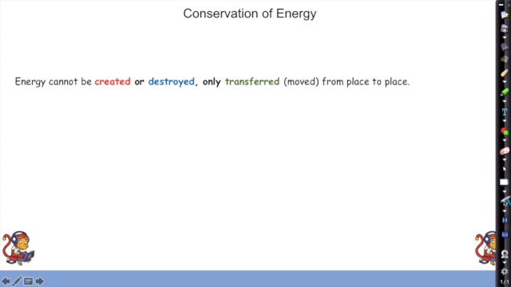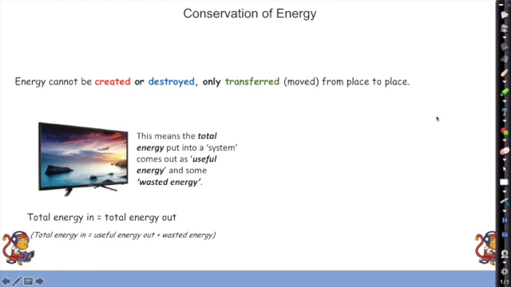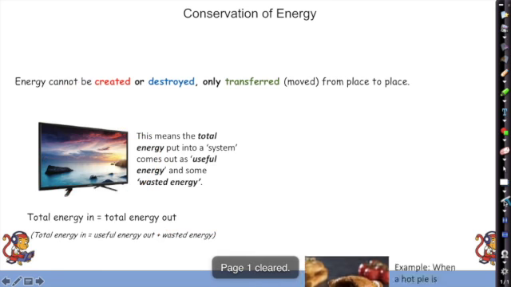Okay, so energy cannot be created or destroyed. It can only be transferred from one place to another. So this means that the total energy I put into a system has to come out as either useful energy or some wasted energy. So the total energy I put into my TV is the same as the total energy that comes out. And we've got to include there our wasted energy as well. So not only will light and sound be coming out of the TV, which is really useful, out the speakers and the screen, but there will also be some wasted heat energy that comes out normally out of the back, and you can feel that if you put your hand down the back of electrics, you can feel that they are generally warm.